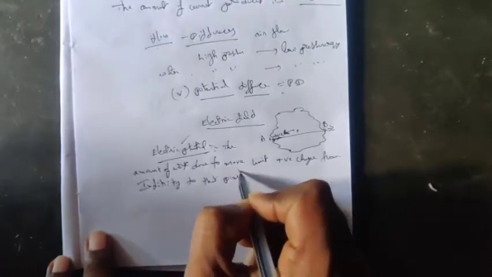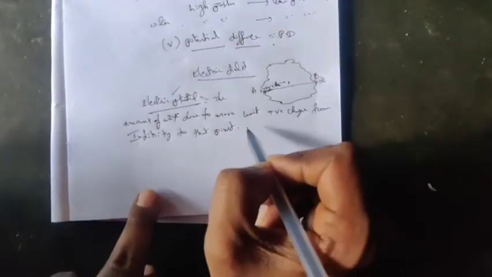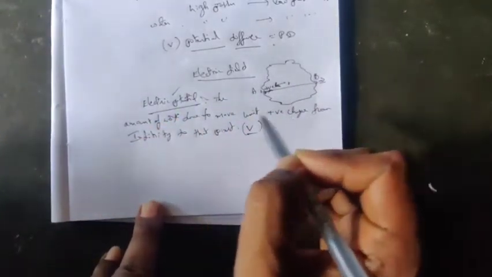That is called electric potential, or potential. It's a simple thing. Electric potential is denoted with the letter V, we said. So potential is V, and potential difference is also denoted with V.